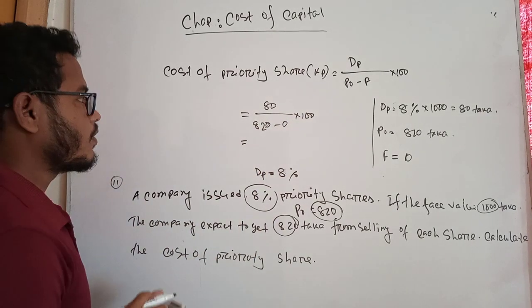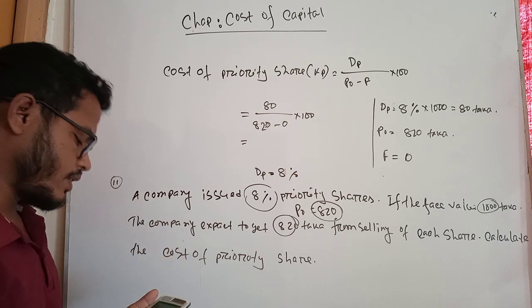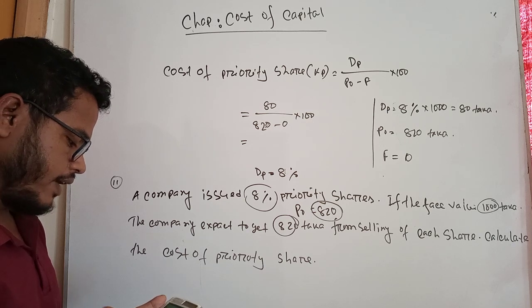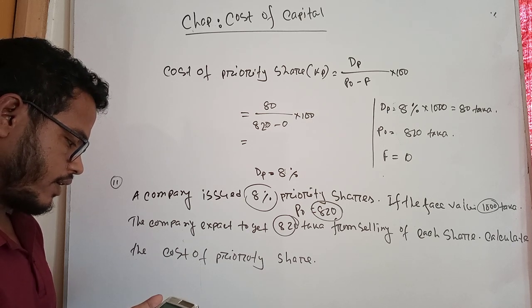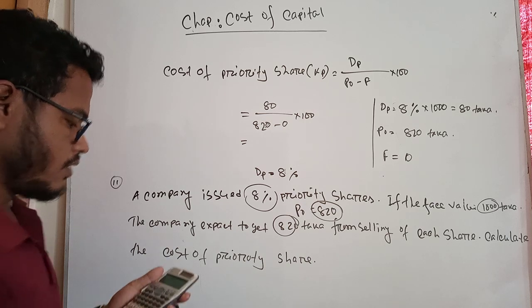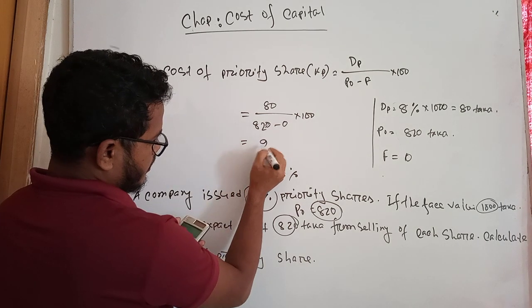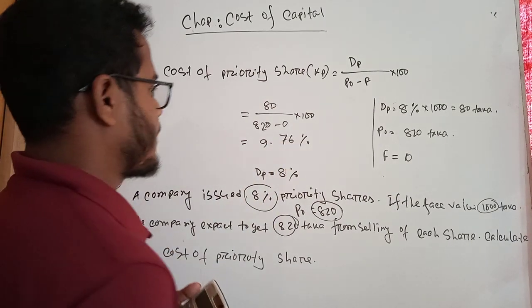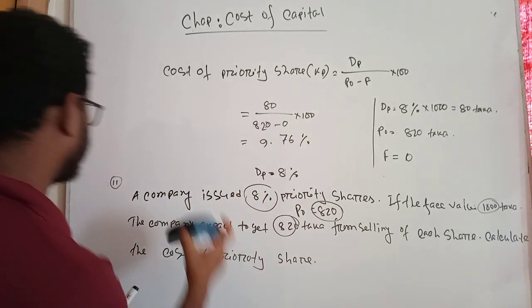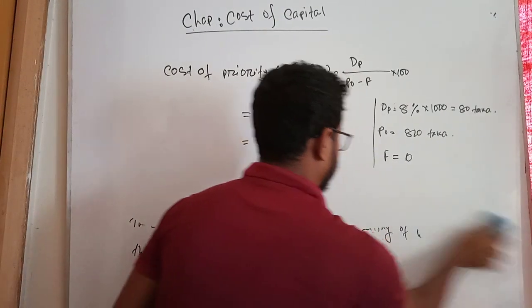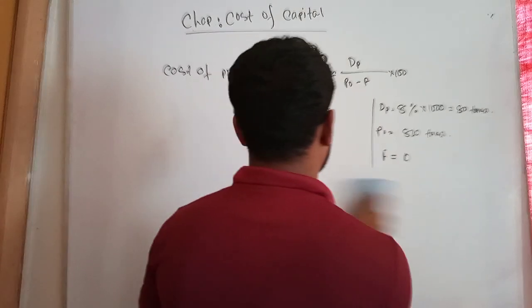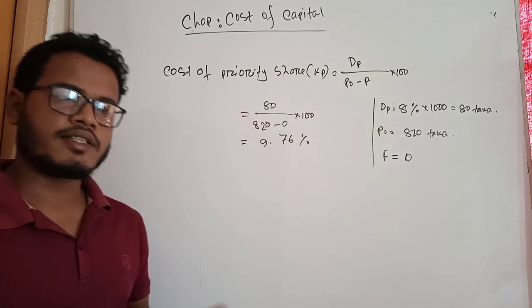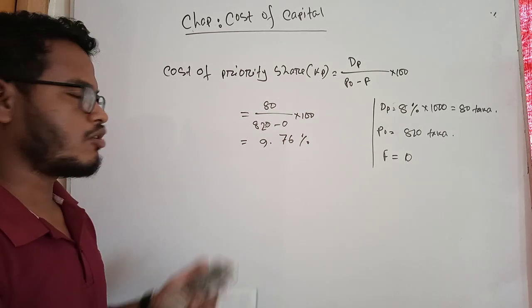Now I calculate the cost of preferred shares. So 80 divided by 820 taka into 100. So students, the cost of preferred shares is 9.76%. So students, I hope you can easily understand how to find out the cost of preferred shares.